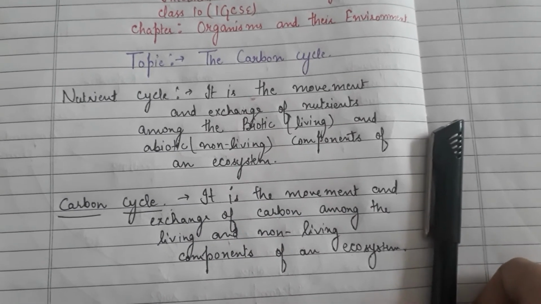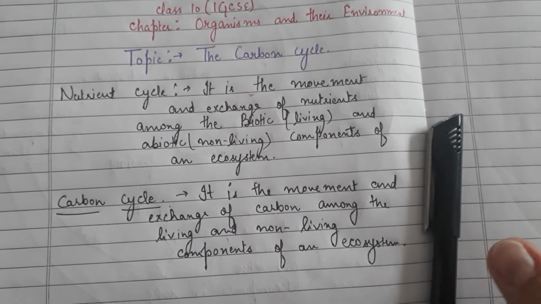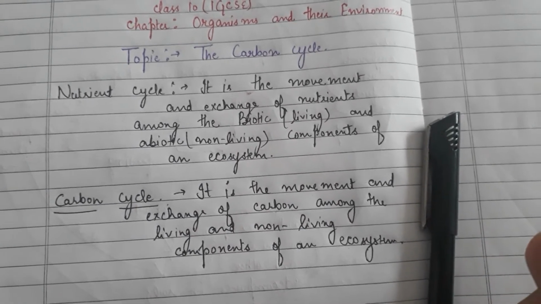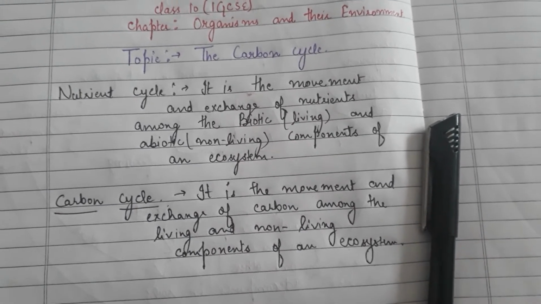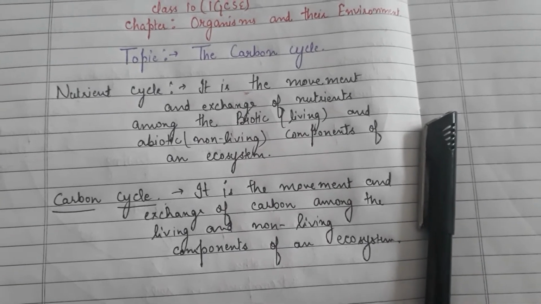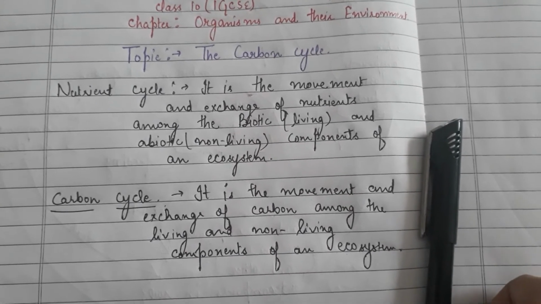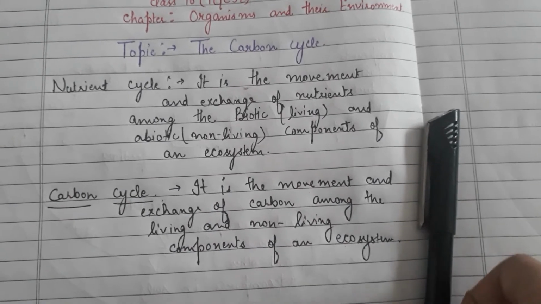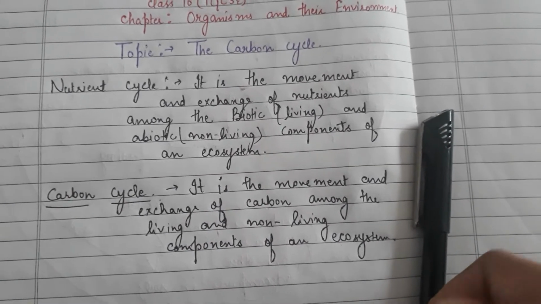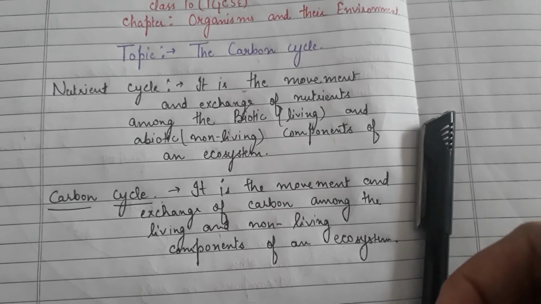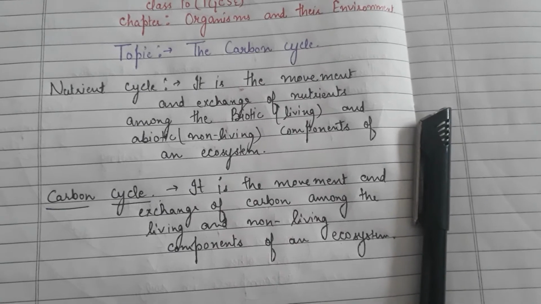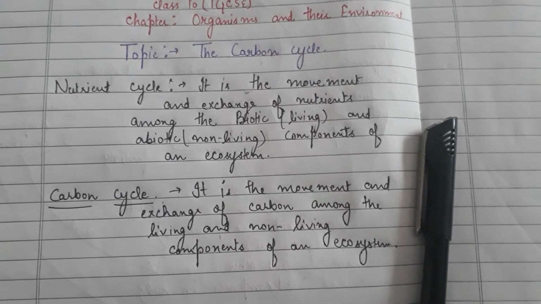So in the same way, in the carbon cycle, I will explain that how the carbon gets exchanged among different living and non-living components of an ecosystem, and it maintains proper flow of carbon in the atmosphere and also among the hydrosphere, atmosphere and the lithosphere, that how this exchange keeps on going.